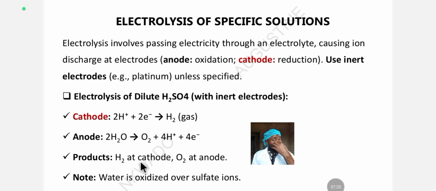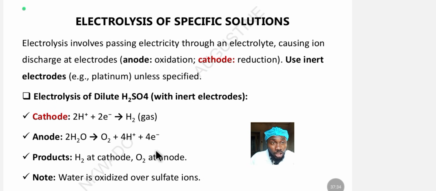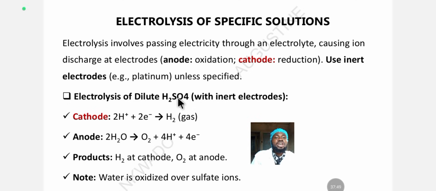So you don't even have to be writing oxidation and reduction equations up and down. All you need to do is use this simple principle I just gave you, and you can easily know which element discharges from among the options. You need to look at the electrolyte that underwent electrolysis, so that we know the constituents that should come out. For this one, oxygen will likely come out, for this one, hydrogen will likely come out, water will likely come out, depending on what they give you for options.